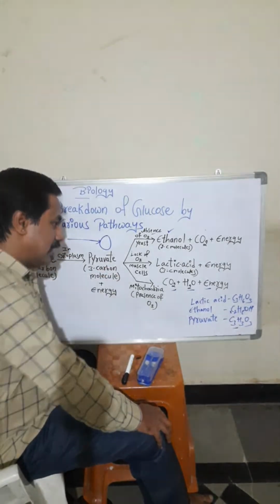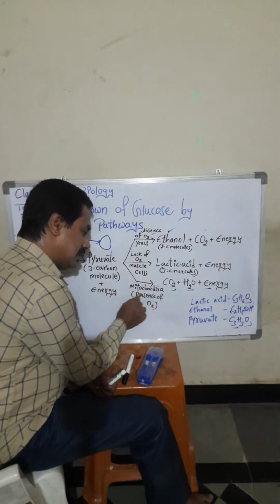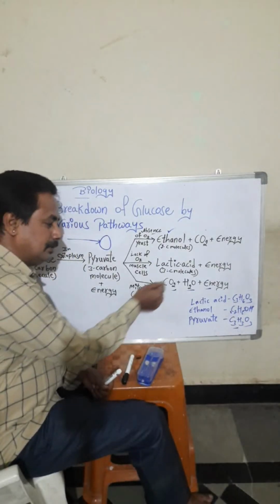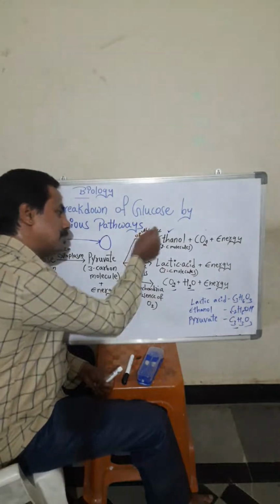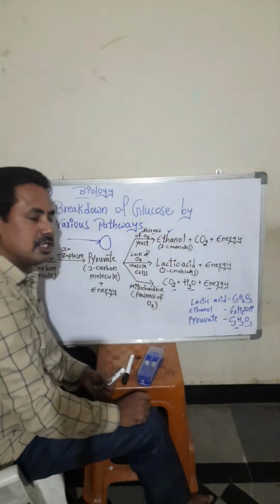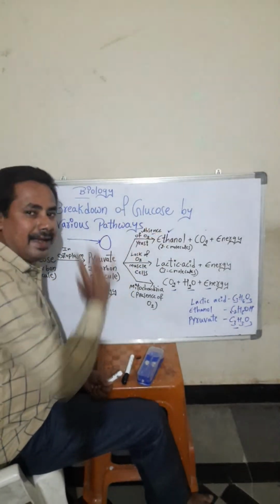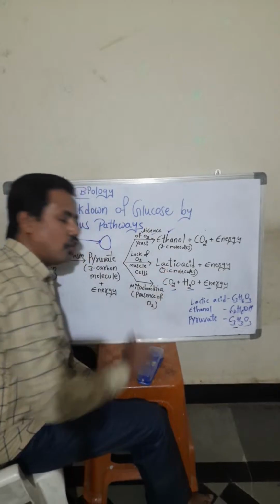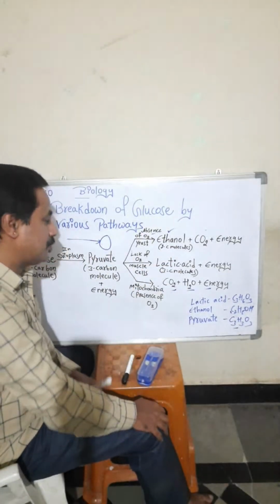Now you have understood lack of oxygen. So you told that in the presence of oxygen, carbon dioxide, water and energy is formed. It is aerobic respiration. In the absence of oxygen, in yeast, ethanol, carbon dioxide and energy is formed. So this comes under aerobic and this comes under anaerobic. What about lack of oxygen in muscle cells? It also comes under anaerobic respiration.